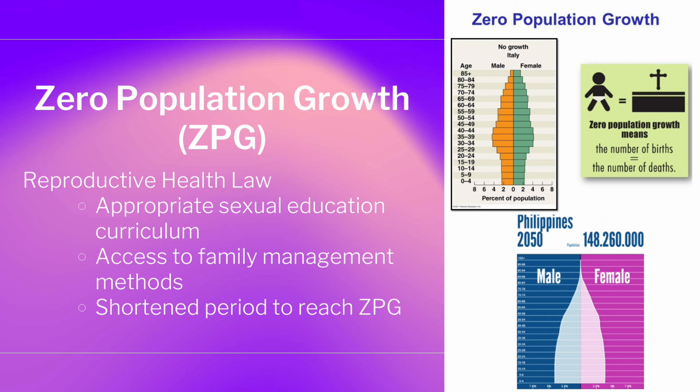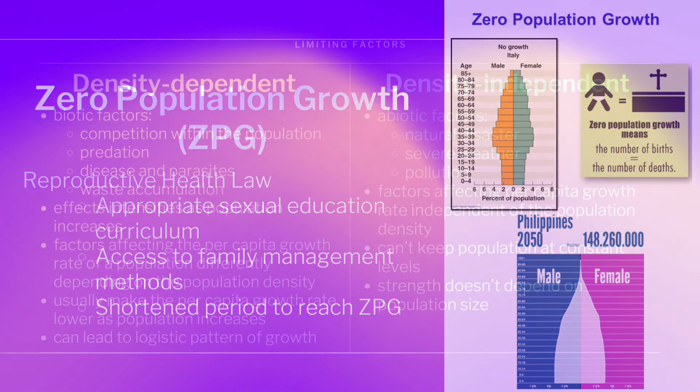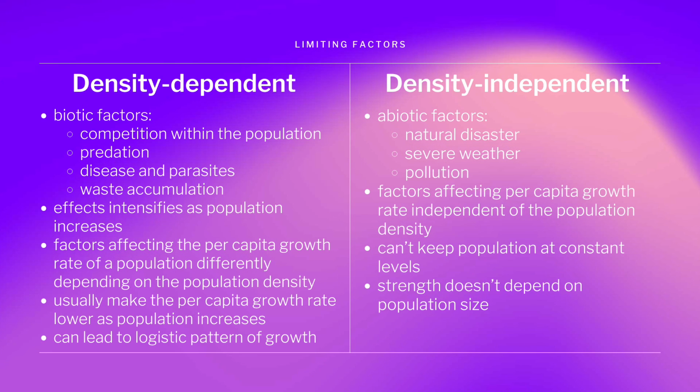With the proper implementation of the reproductive health law, age-appropriate sexual education will be provided in schools, access to family management methods will be available for everyone, and the period to reach ZPG will be shortened. Population size and growth are limited by many factors. Some are density dependent, while others are density independent. The density dependent limiting factors tend to be biotic and include population competition, predation, disease and parasites, and waste accumulation.